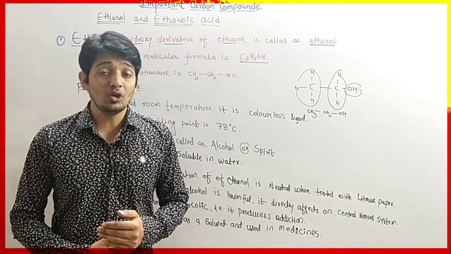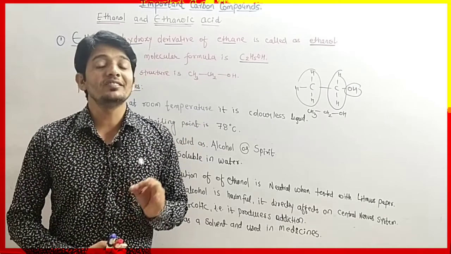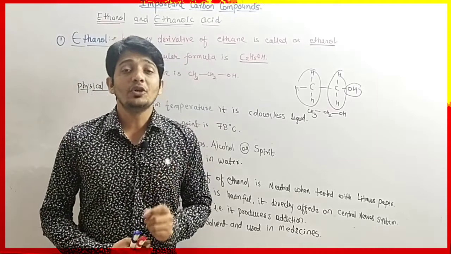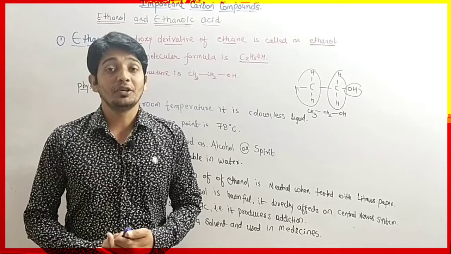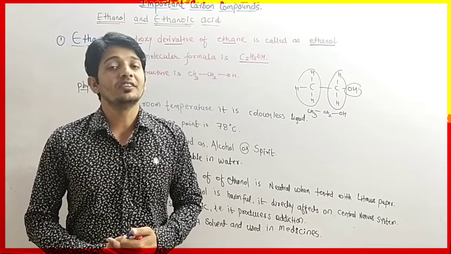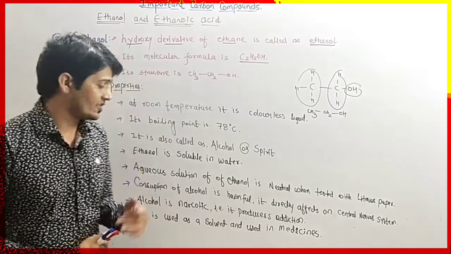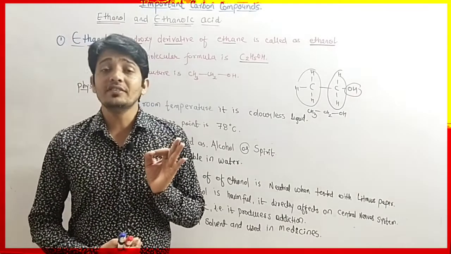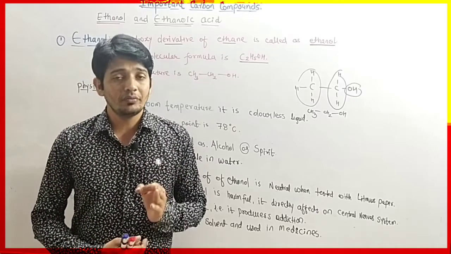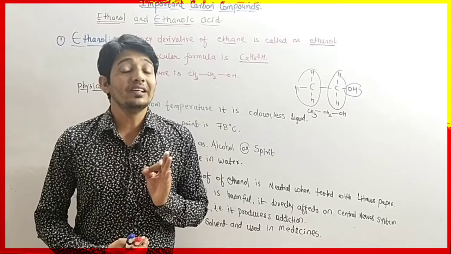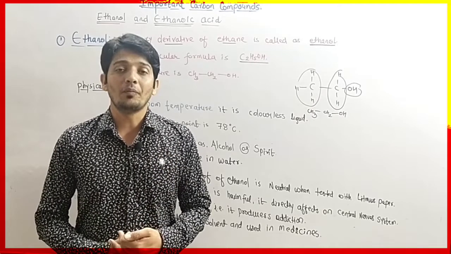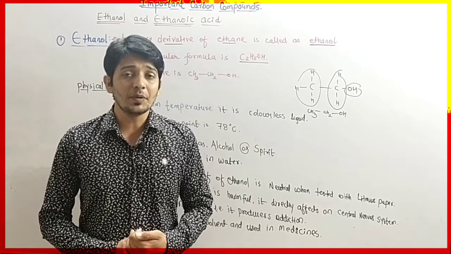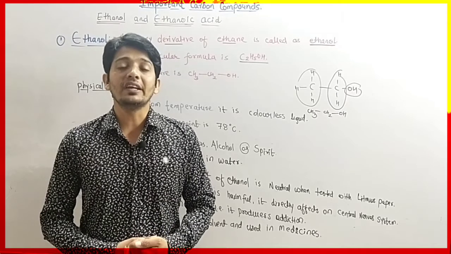Next, ethanol is very soluble in water. It dissolves very easily in water. That's why alcohol is used as an industrial solvent, due to its solubility with other substances. Next, the aqueous solution of ethanol. When the aqueous solution of ethanol is tested with litmus paper, it is neutral in nature.